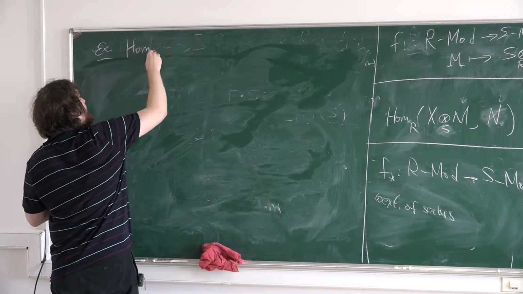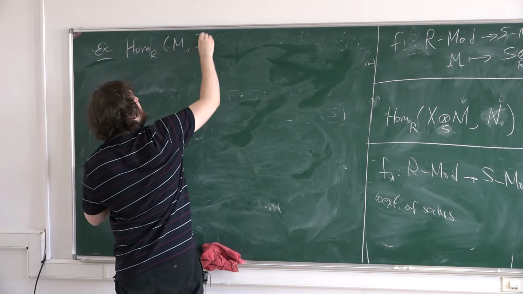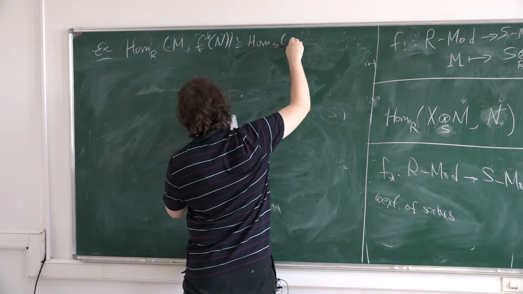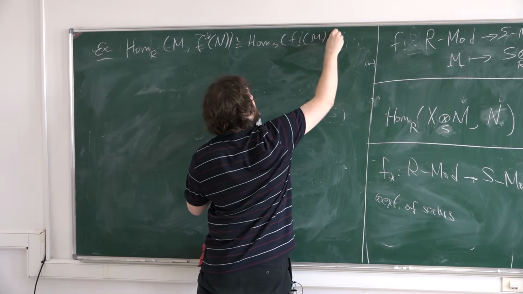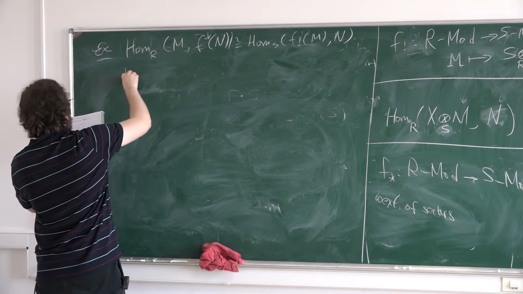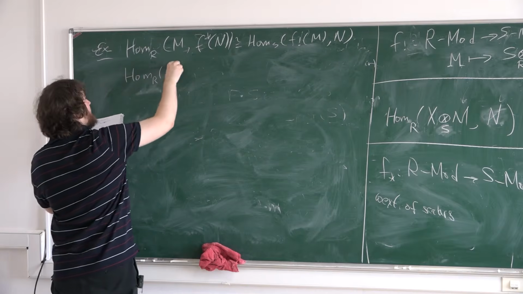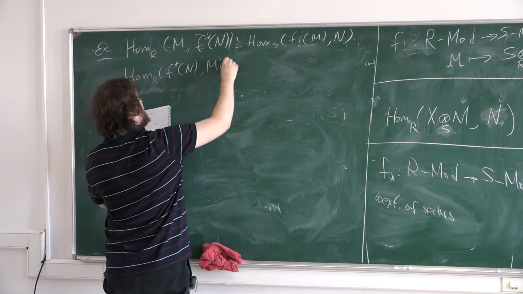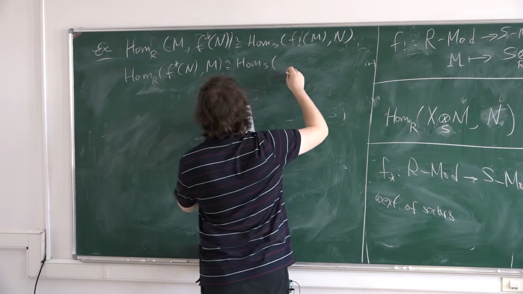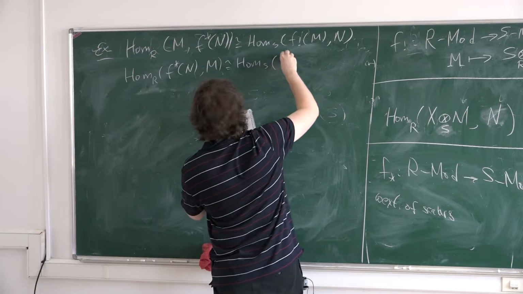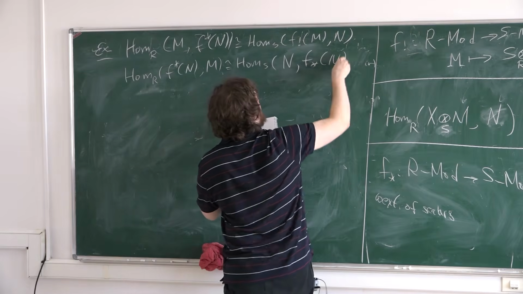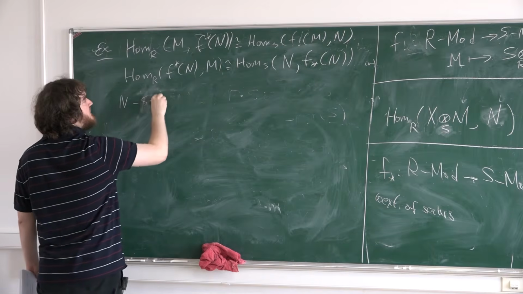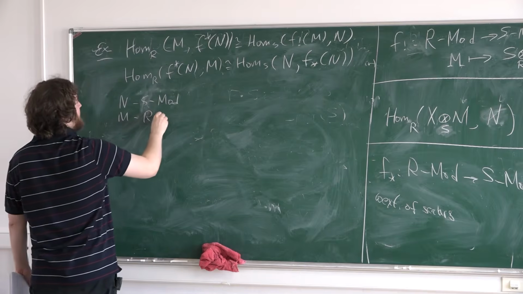Hom over R from M to the restriction of scalars of N is isomorphic to Hom over S from the extension of scalars of M to N. And Hom over R from the restriction of scalars of N to M is isomorphic to Hom over S from N to the co-extension of scalars of M. Now here N is a left S module, and M is a left R module.